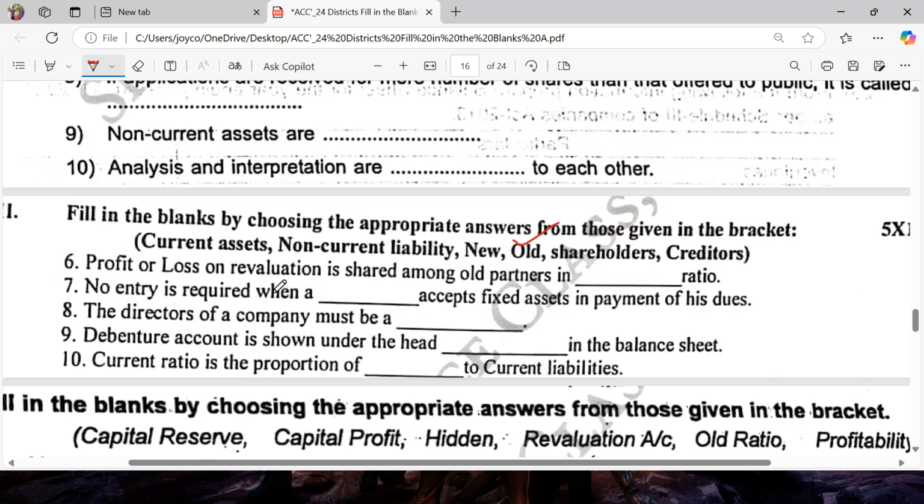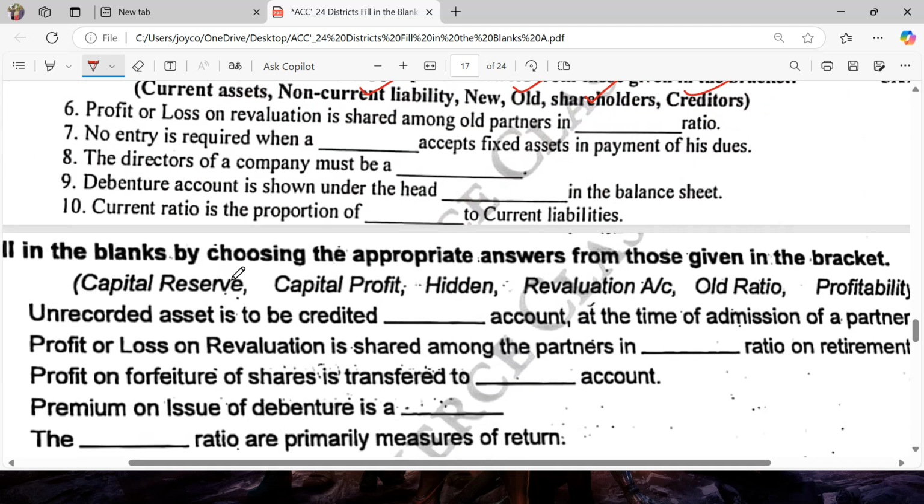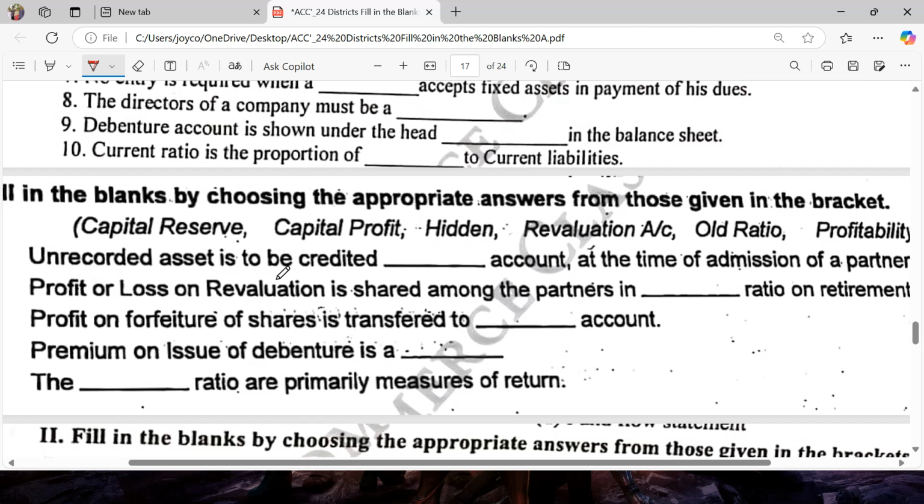Next one, no entries are required when a creditor accepts a fixed asset in payment of its dues. The directors of a company must be shareholders. The debenture account is shown under the non-current liability head of the balance sheet. Current ratio is the proportion of current assets. The next one, unrecorded asset is to be credited to the revaluation account. Profit or loss on revaluation account is shared among the partners in old ratio. Profit on forfeiture of shares is transferred to capital reserve.